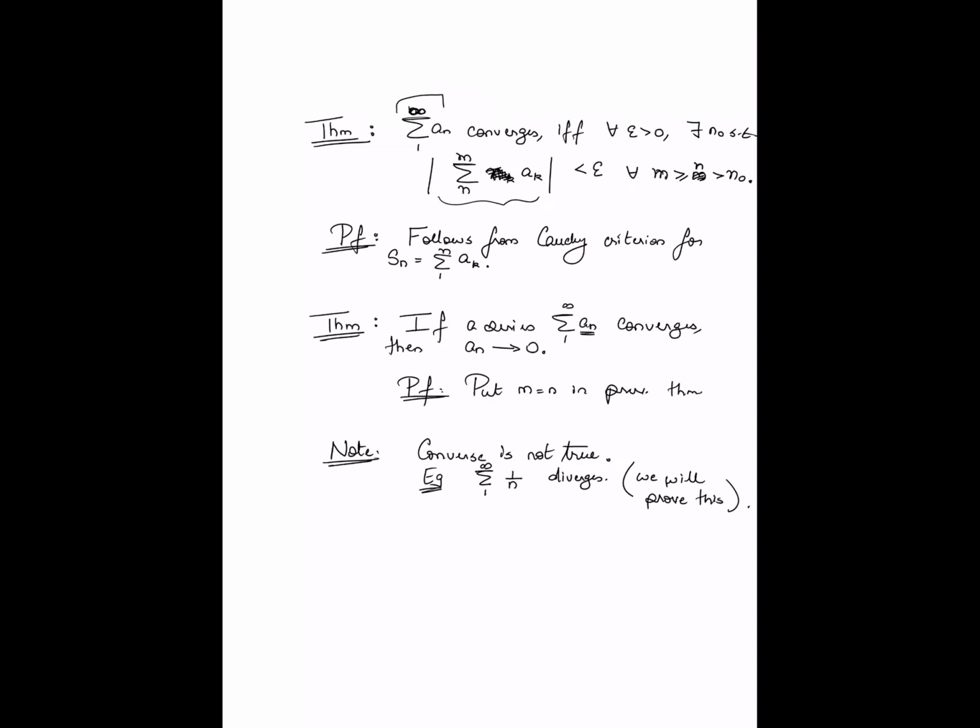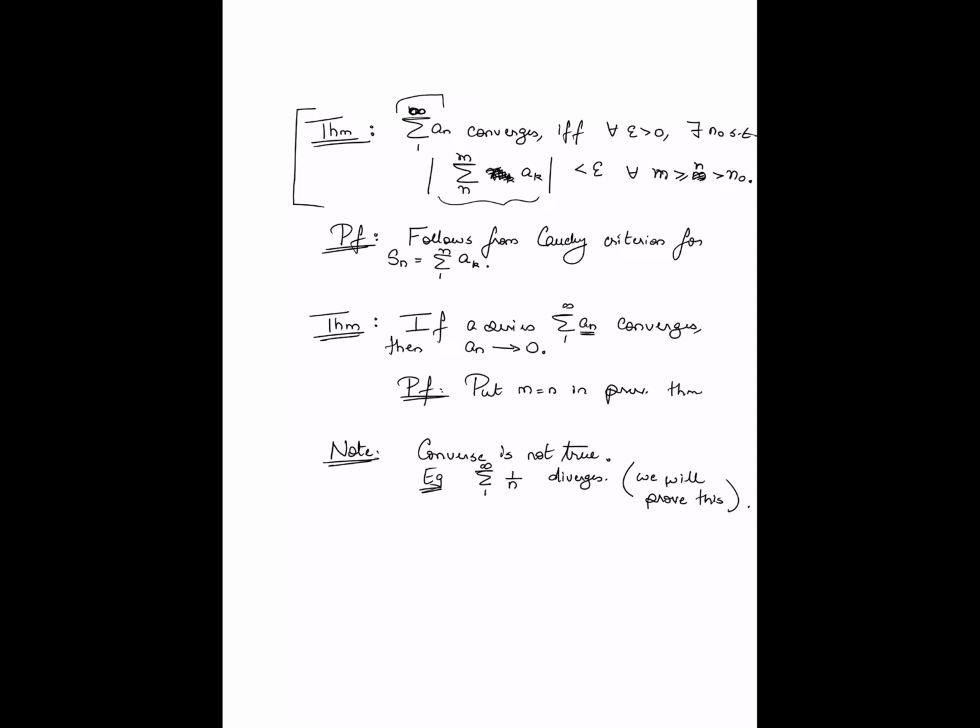All we have done so far is apply the Cauchy criteria. The Cauchy criteria, when applied to the series, tells you that the series converges if and only if for any epsilon greater than 0, there exists a threshold n naught such that to the right of n naught, if you start from any n to the right of n naught and end at any m beyond that, the sum of all of those entries in absolute value is going to be less than epsilon.